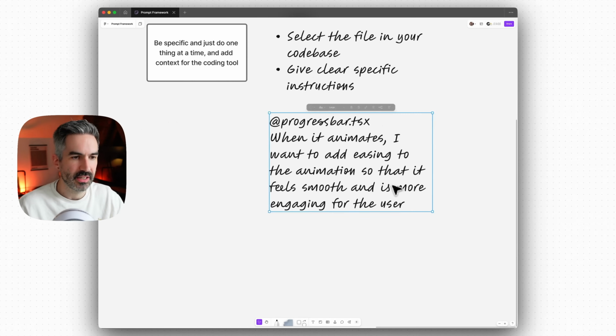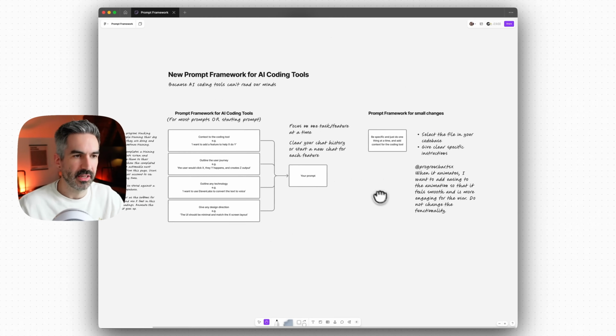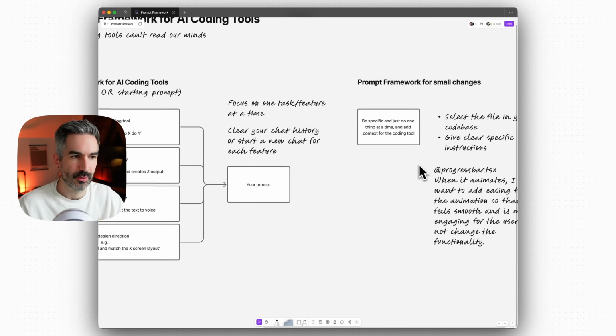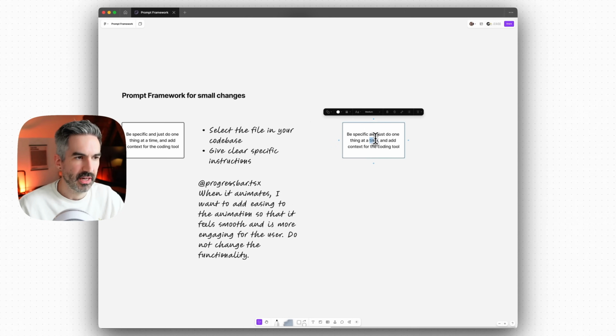And then if you really need to, you can also say here like do not change the functionality, and that will just make it really, really super clear for the AI tool exactly what change you want to make. And then once you're done with that feature and debugging, you basically have two paths here.